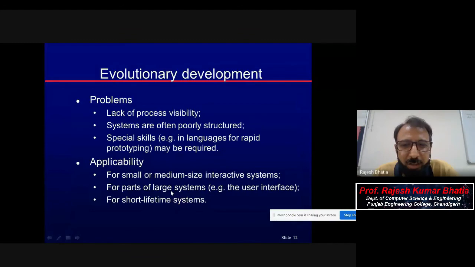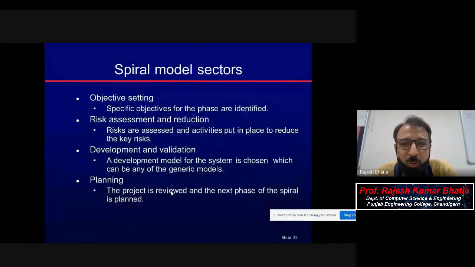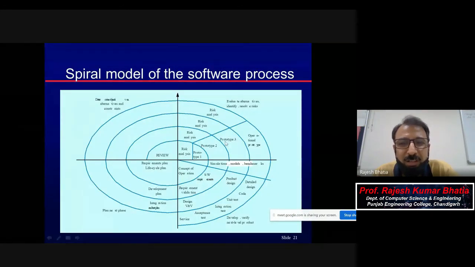So if you came to know that this prototype is complete, your client has approved it, you need not go to the next level. It means in this only you will complete, and here the project will be delivered. If it is completed at level 2, it will be done. With this, it will be delivered. Further, its installation and maintenance will start. But if it is still incomplete, then you need to move further in the next loop.